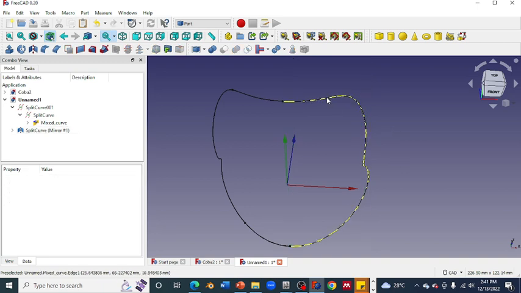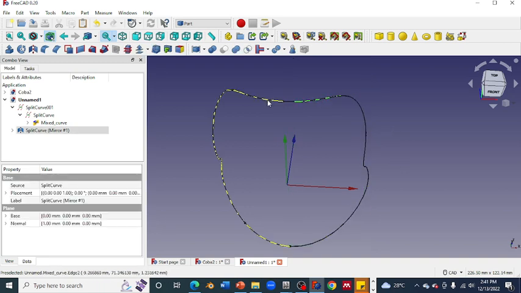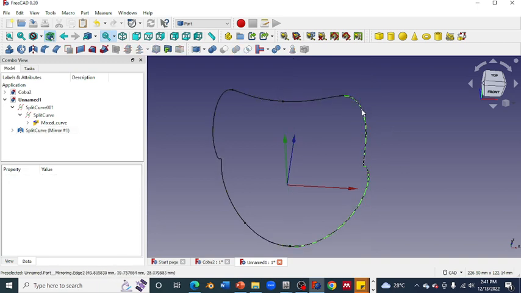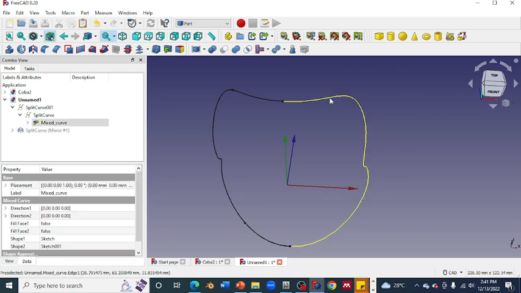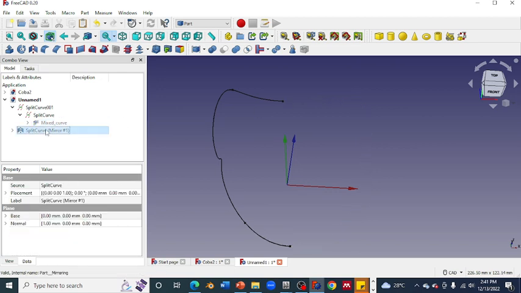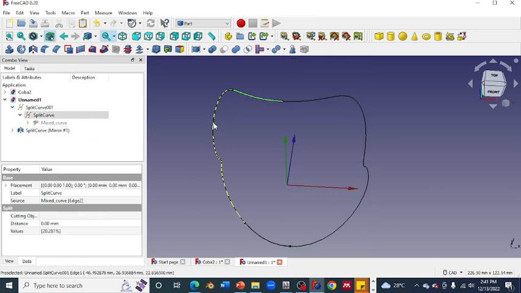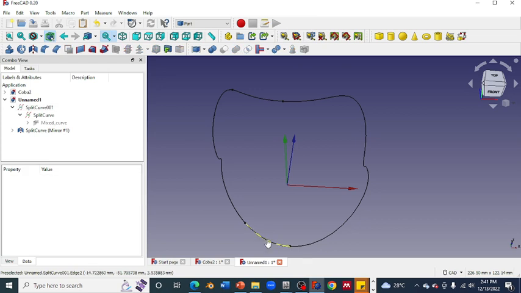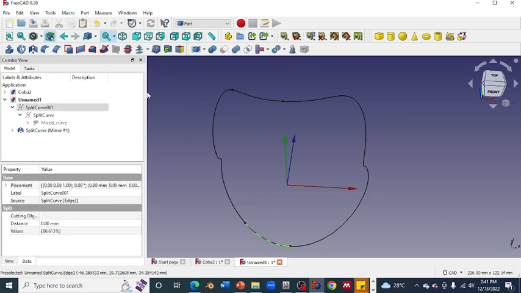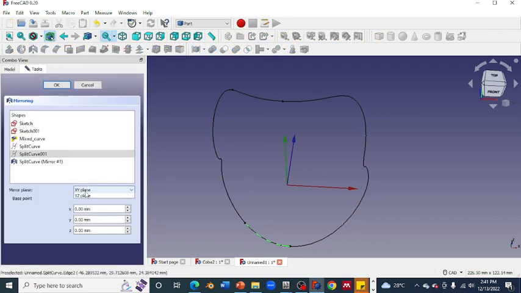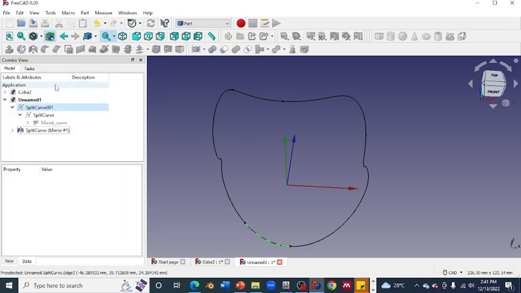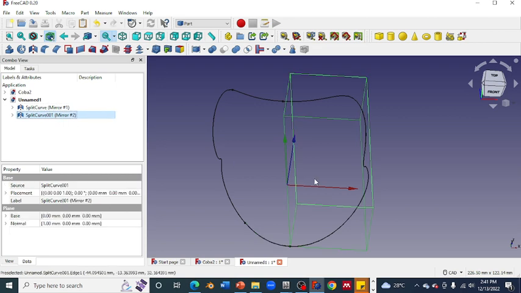Okay, we got this split curve here. We can hide this. This is the split curve, and the last one is this curve. This curve must be mirrored through the YZ plane.